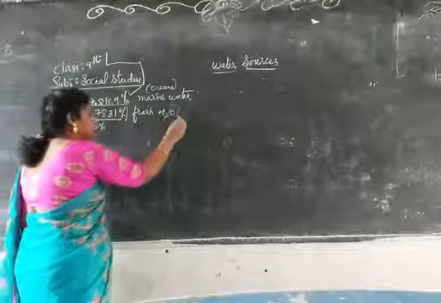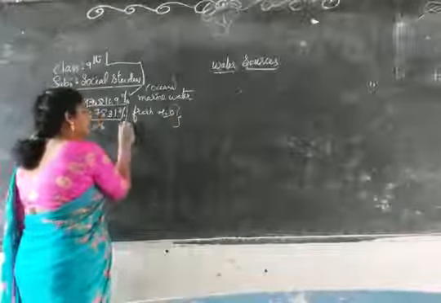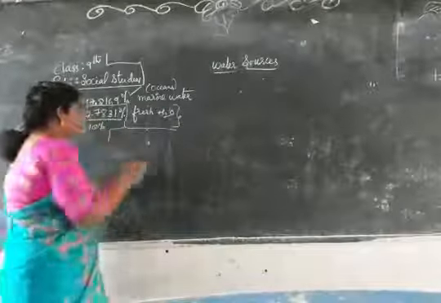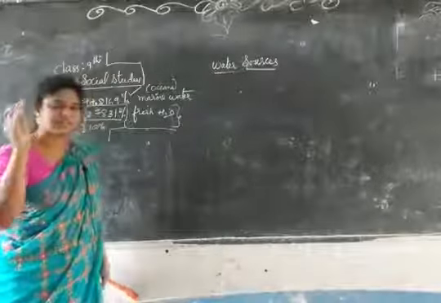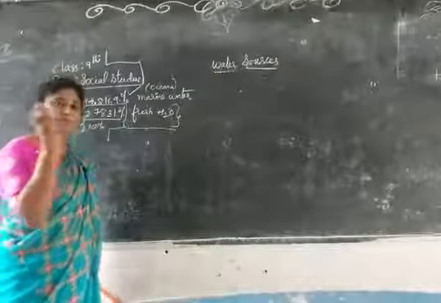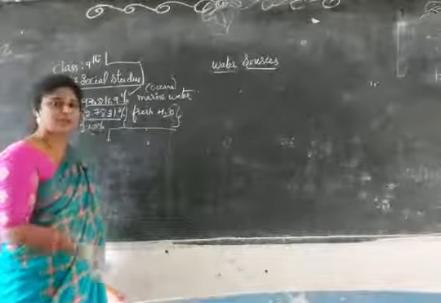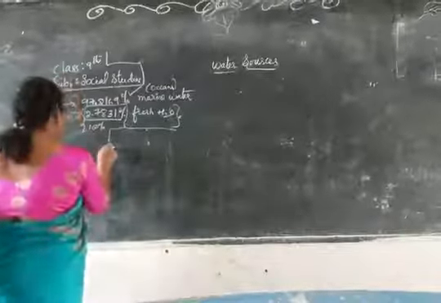But if we take 100% fresh water, again it is divided into what? How much percentage is in the ice, how much is in groundwater, and how much in rivers.